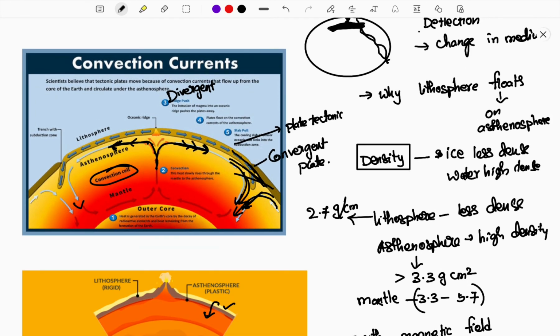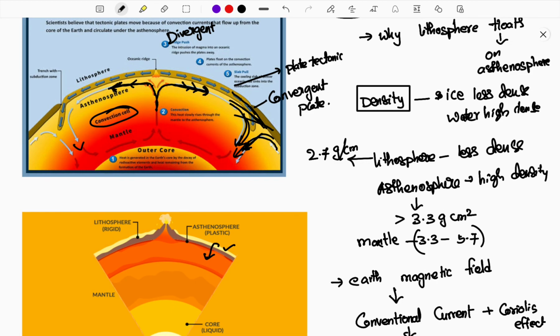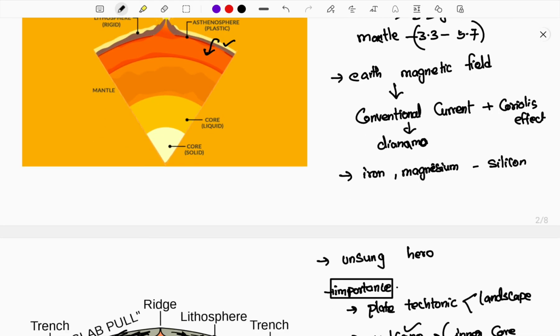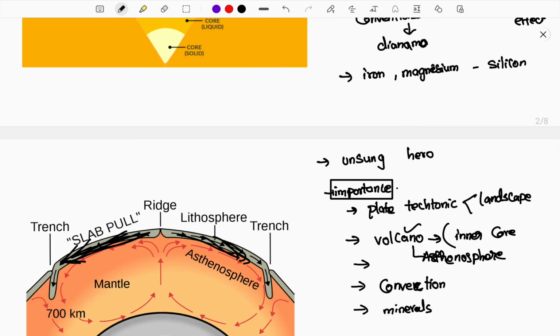Why does it float? The lithosphere floats on the asthenosphere because of the change in density, as with ice and water. The lithosphere's overall density is 2.7, though it may vary to 2.5, but the asthenosphere is 3.3 and more. And also the earth's magnetic field is because of the convectional currents inside the mantle and the Coriolis force, which acts externally. Both combine to create the earth's magnetic field. So this indirectly stands as the main reason for the earth's magnetic field. Iron and magnesium are the main components, with small amounts of silicon also found here.